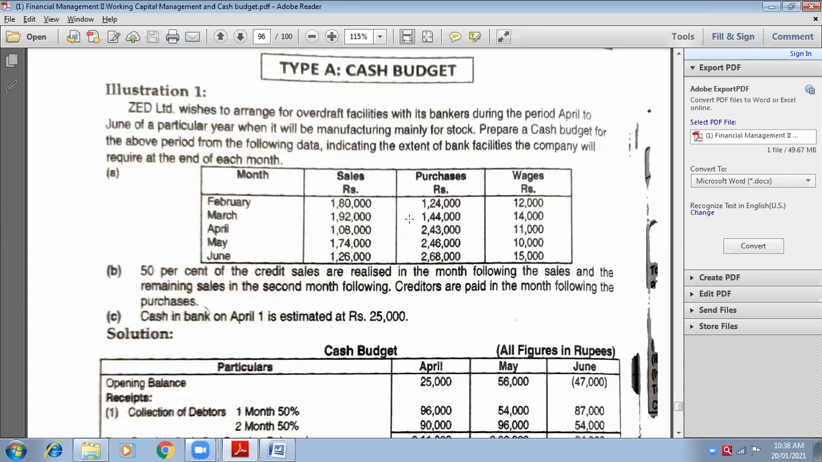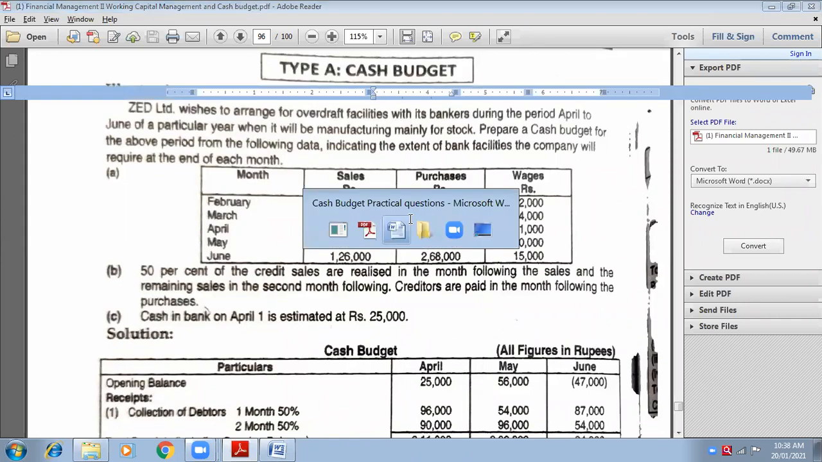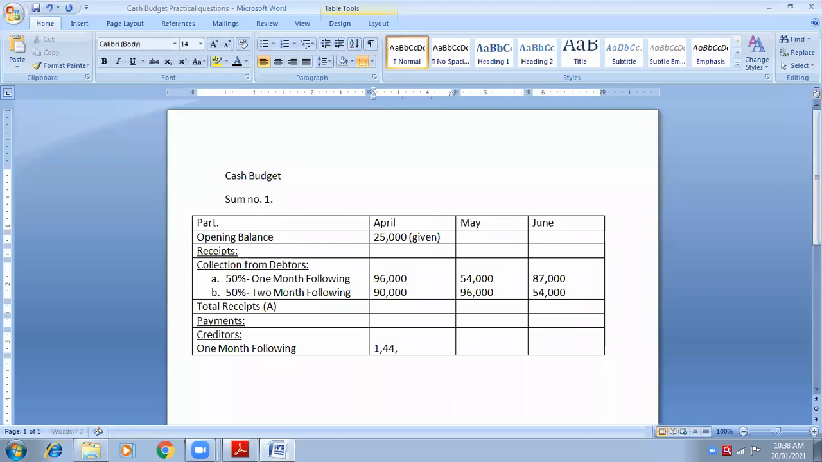Yes, ma'am. So now April is 1 month following of which month? Ma'am, March. So what is the purchases of March? 1,44,000. Here you will write 1,44,000. It means this payment is done to the creditors in the month of April, but you have purchased in the month of March. You have purchased the goods, the raw material from creditors in the month of March, but you are paying them 1 month later. Following means later. And April is later month of March only, no?